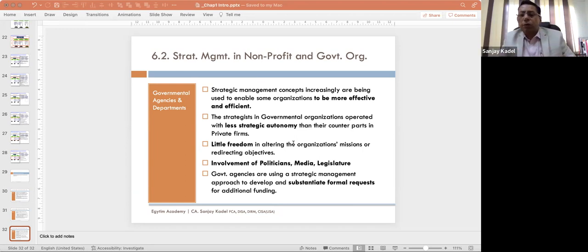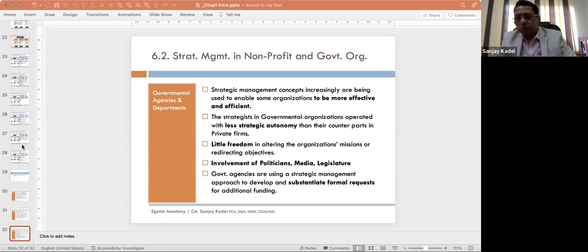In similar logic, with the combination of strengths and threats, you will adopt the max-min strategy, maximizing strengths and minimizing the threats. Then the min-max strategy, minimizing the weaknesses and maximizing the opportunities, and then finally the min-min strategy. This is the TOWS matrix. SWOT analysis evolved into the TOWS matrix.